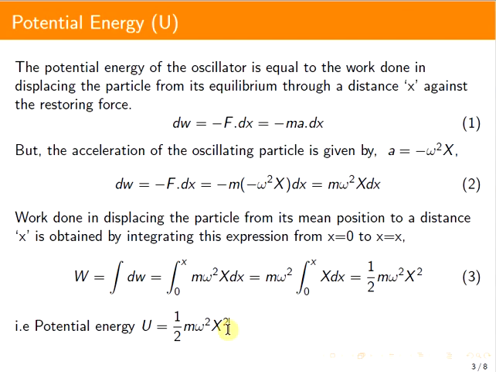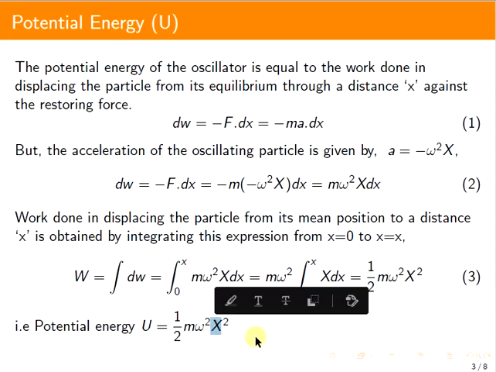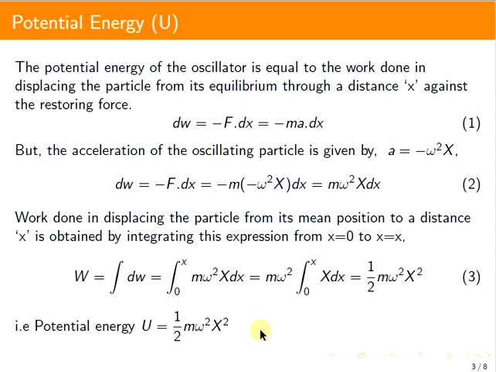There are certain special conditions. From here you can see that at the mean position about which the particle executes simple harmonic motion, that is x = 0, the potential energy is equal to 0. And when x = a, that is the maximum displacement, called the amplitude, the potential energy will be ½mω²a², which is the maximum value of potential energy. That is, the maximum potential energy is at the extreme positions, and at the mean position the potential energy is equal to 0.